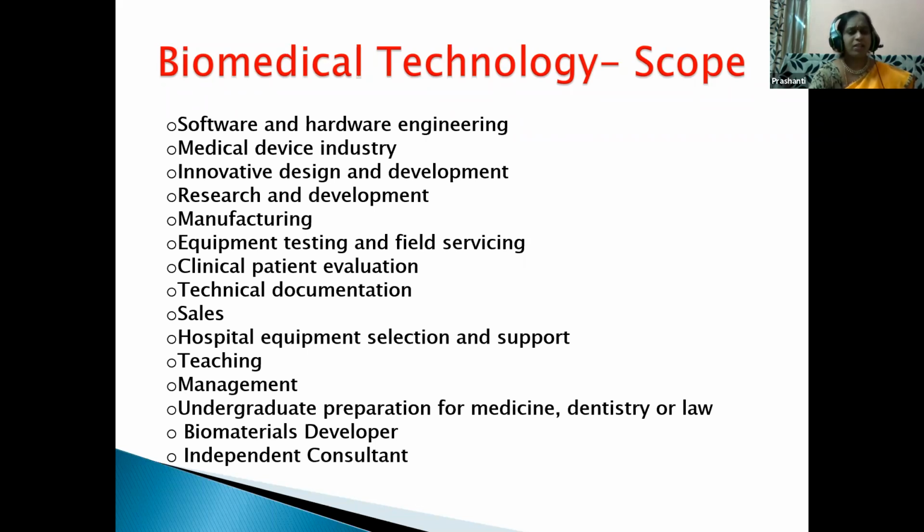Children, you have a wide scope. When you are good at handling the lab apparatus in your zoology lab, botany lab, physics or chemistry lab, you will have good manipulation skills. You can become a doctor, work in a clinical diagnostic laboratory, become a medical transcriptionist, or be good at sales or services in hospitals. You will settle in your life, in the public or private sector. So children, just pay attention to what I say.